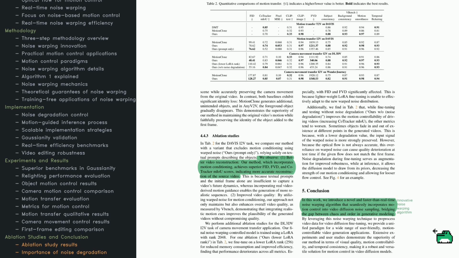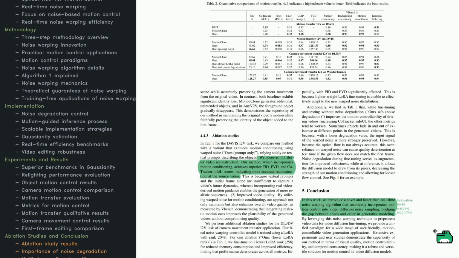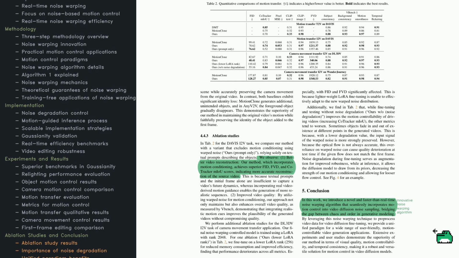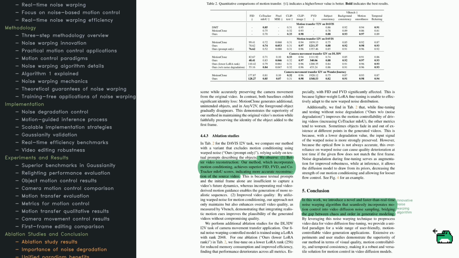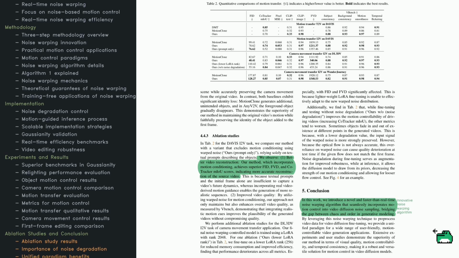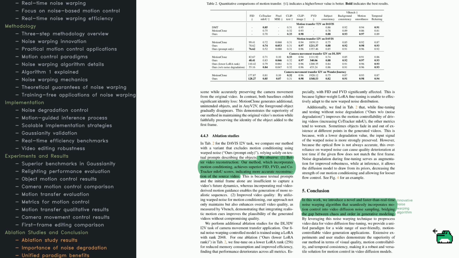Wrapping up, the paper introduces a noise warping algorithm that seamlessly adds motion control to video diffusion models. It turns random noise into motion-aware noise without needing big architectural changes. Experiments and user feedback show it produces better visuals, smoother motion, and a lot more versatility for tasks like camera panning, local motion editing, and motion transfer. That's the main takeaway: a unified, efficient way to guide movement in generative video.